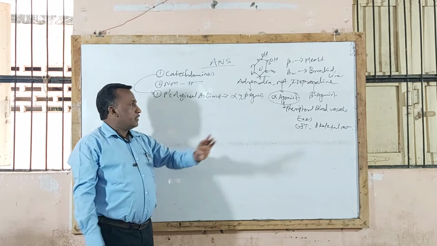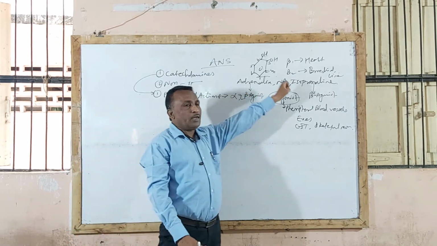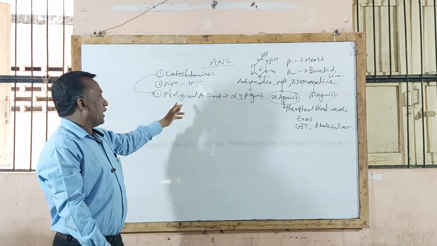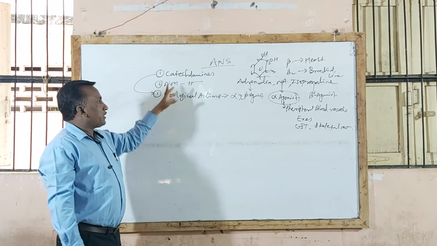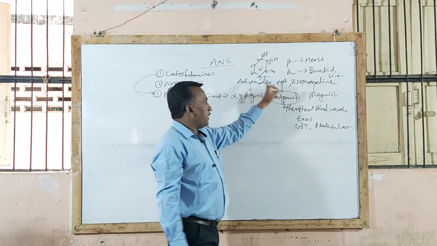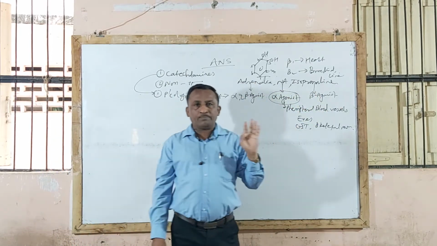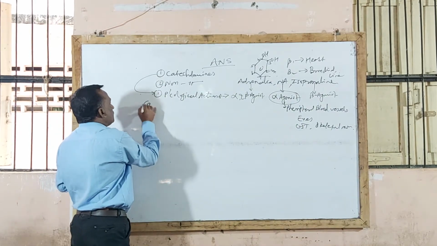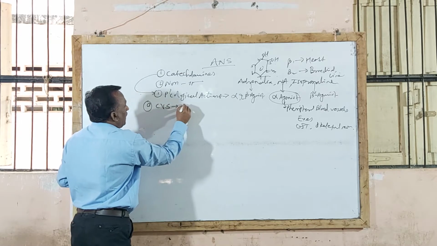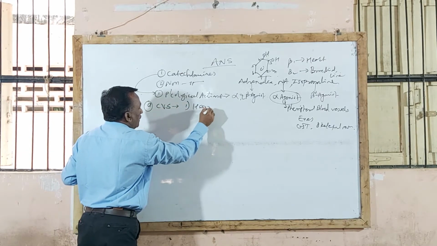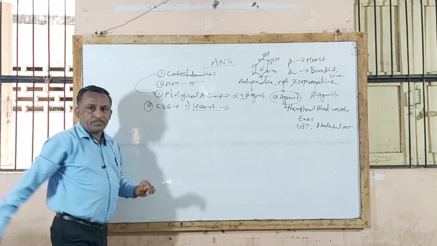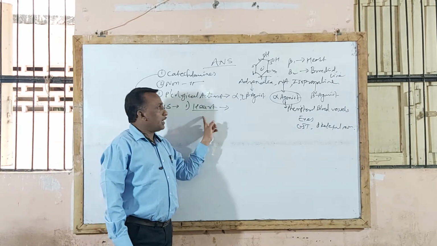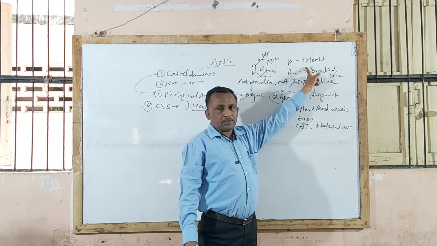Now if you understand the receptors and where the alpha and beta receptors are present, then it is very easy to understand the pharmacological action of catecholamines. Catecholamines include all these three drugs: adrenaline, noradrenaline, and isoprenaline. The first pharmacological action of catecholamines is on the cardiovascular system. By acting on the cardiovascular system, it majorly produces action on the heart. First you should know which type of receptors the heart contains. The heart contains beta 1 receptors, isn't it?